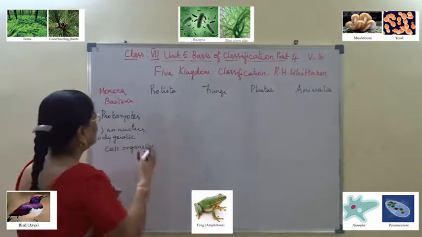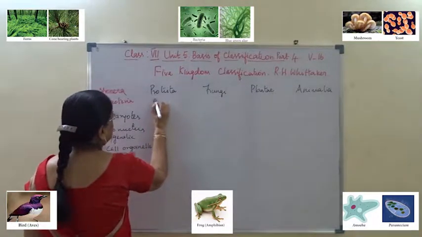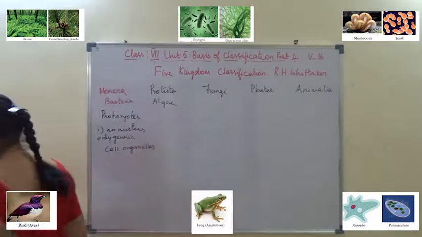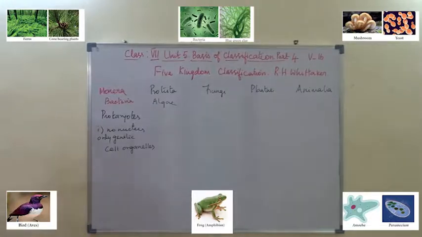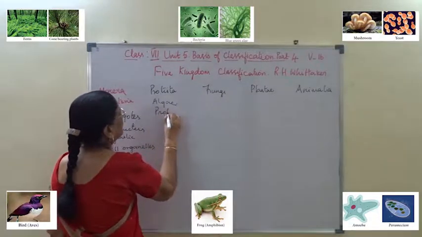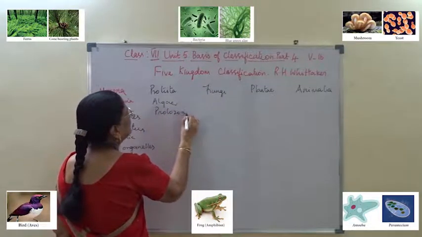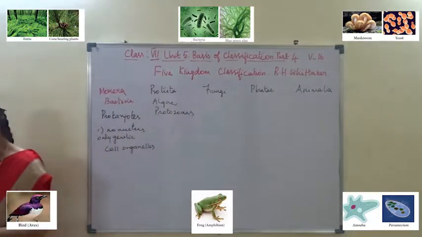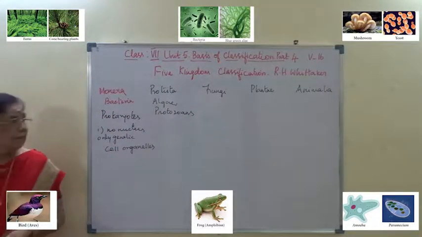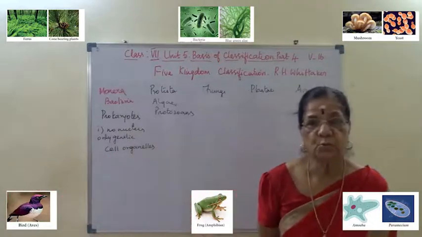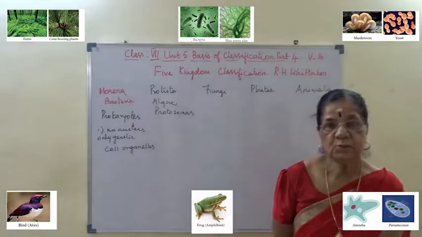Whereas kingdom Protista, example, algae and protozoans. Algae are green plants, which can prepare their own food by the process of photosynthesis.